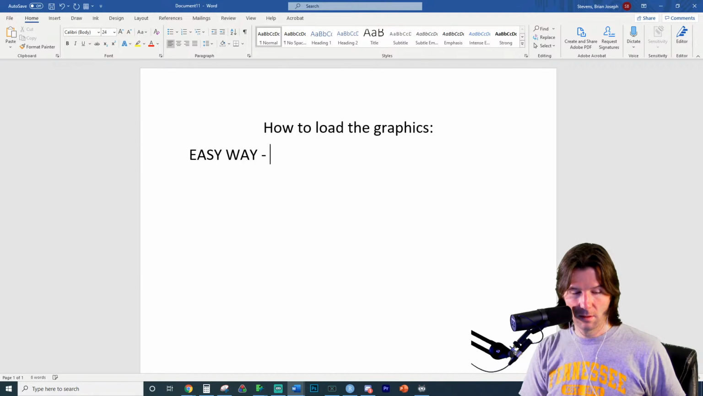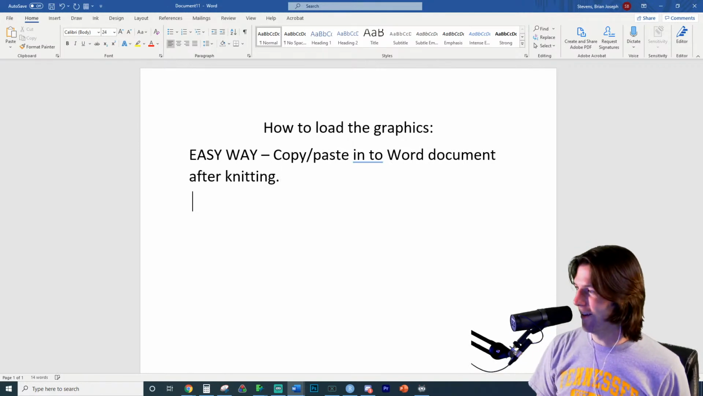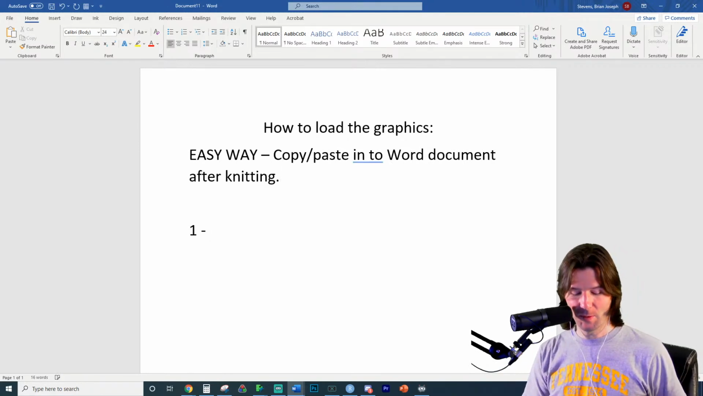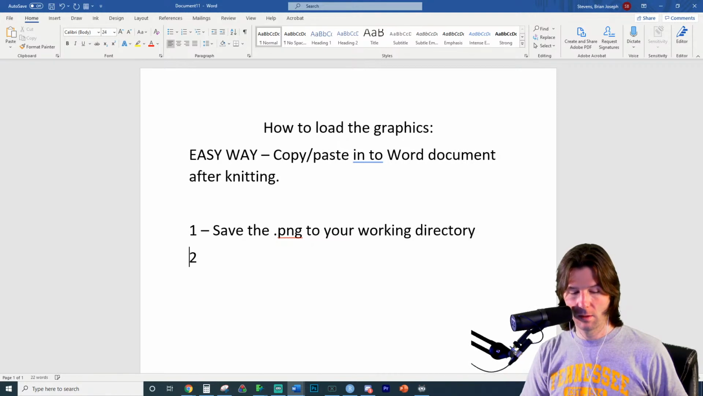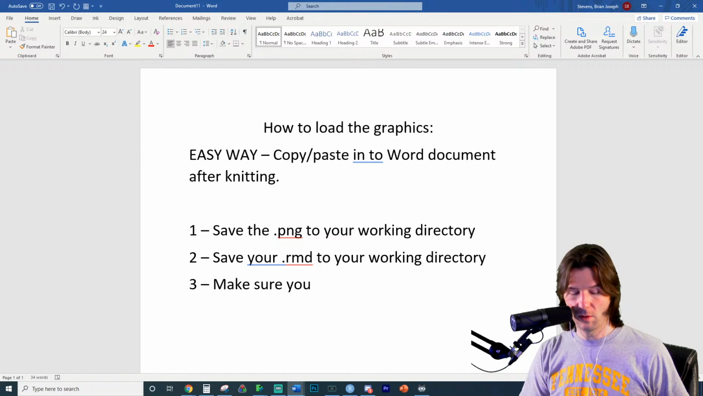Easy way: copy, paste into Word doc after knitting. I'm going to point people to this video. That's the easy way. Or one, save the .png to your working directory. Save your RMD to your working directory. It should be saved to these things. Make sure you're in your working directory. And knit.